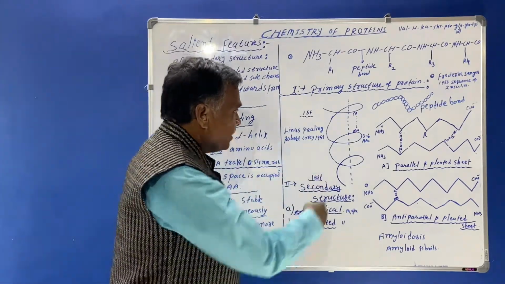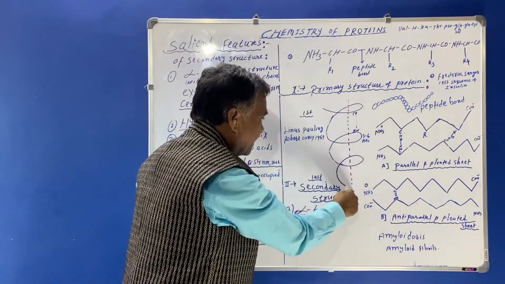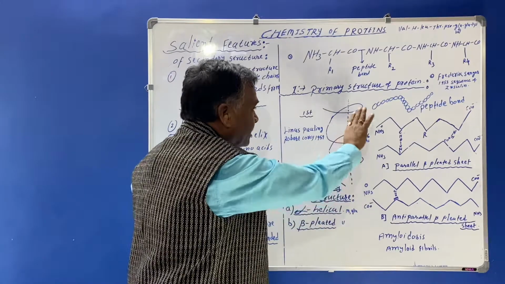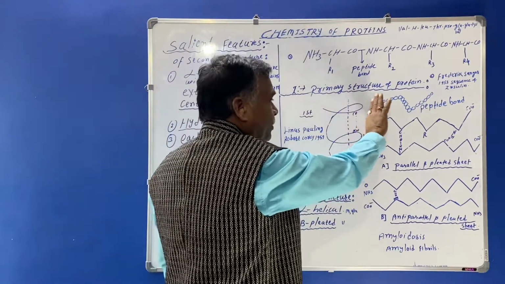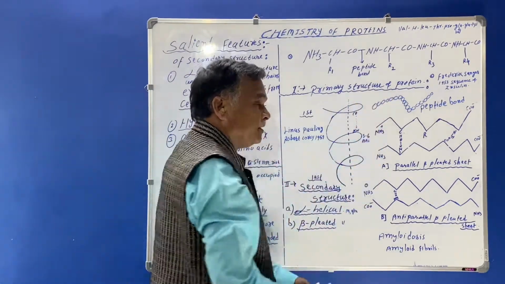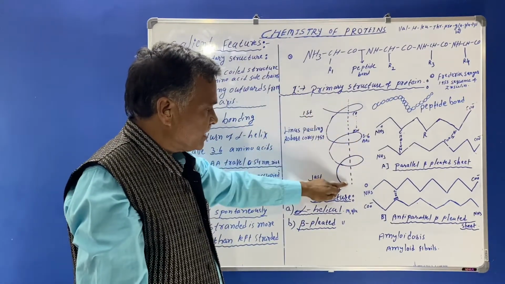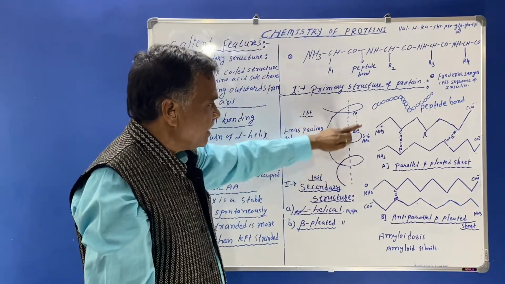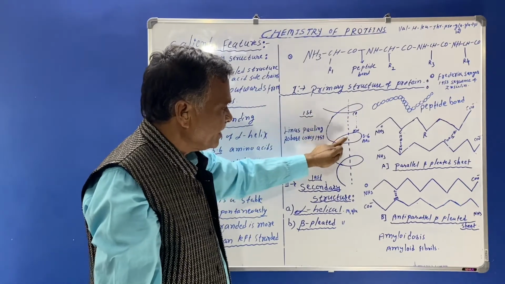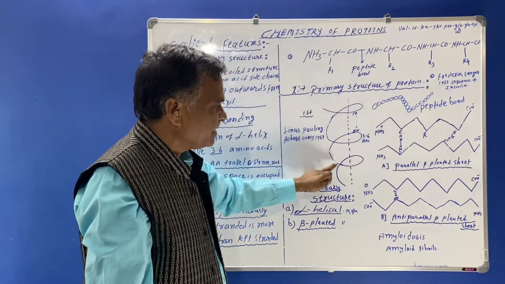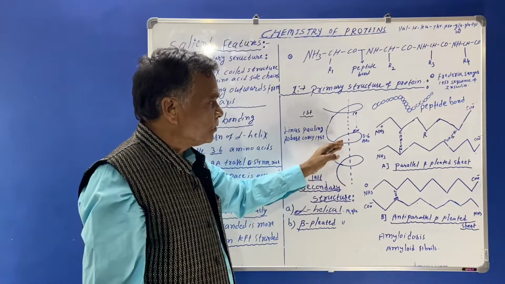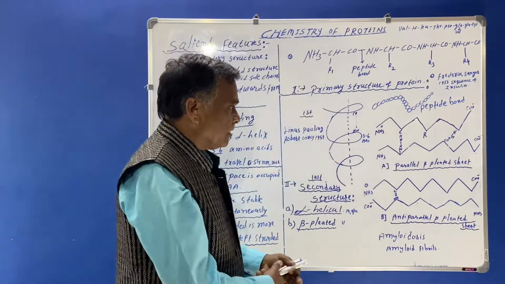The center axis is there, and the R groups of the amino acids protrude exteriorly. The peptide linkages are there at every turn, and hydrogen bonding is also present.